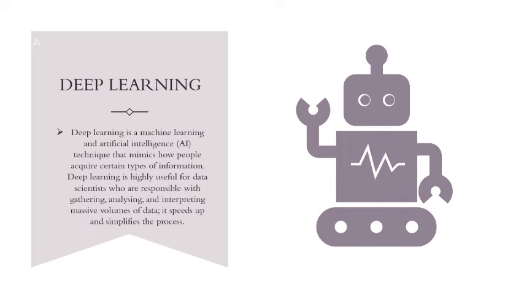And now we are discussing deep learning. Deep learning is a machine learning and artificial intelligence technique that mimics how people acquire certain types of information. Deep learning is highly useful for data scientists who are responsible for gathering, analyzing, and interpreting massive volumes of data. It speeds up and simplifies the process.